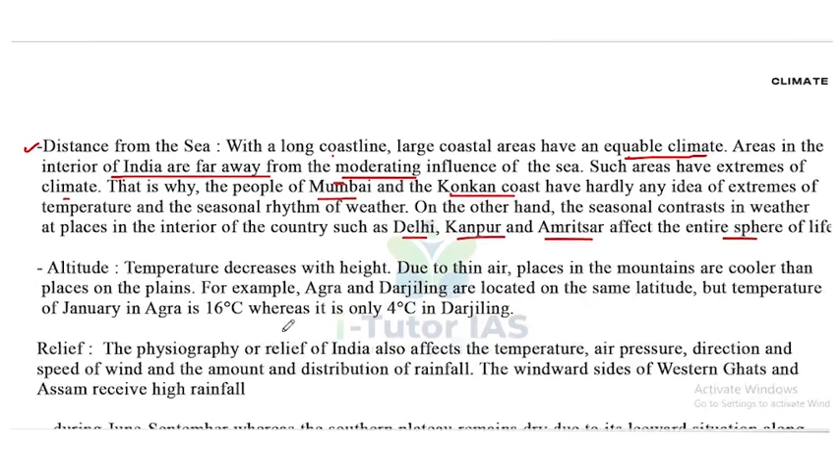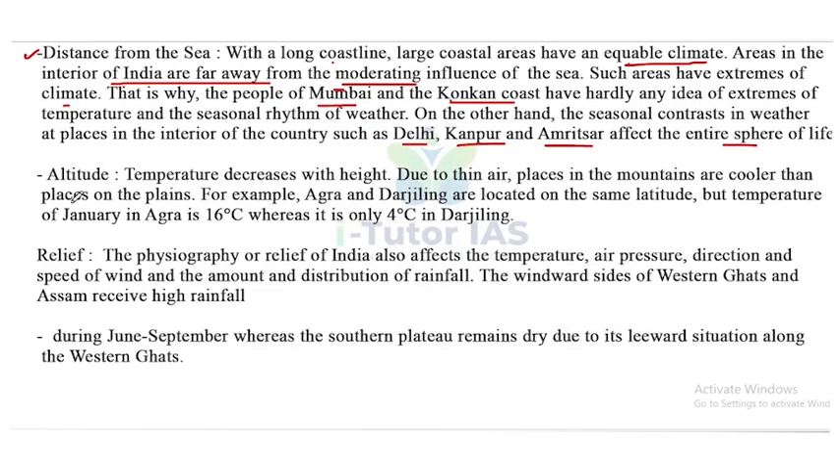Now, next one is the altitude. Temperature decreases with height. Due to thin air, places in the mountains are cooler than places on the plains. For example, Agra and Darjeeling are located on the same latitudes, but temperature of January in Agra is 16 degrees Celsius, whereas it is only 4 degrees Celsius in Darjeeling. So if the height increases, temperature decreases.